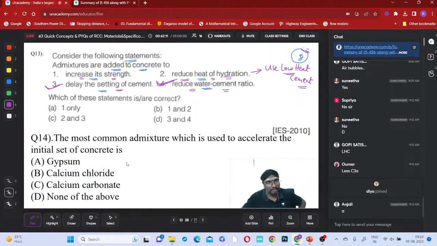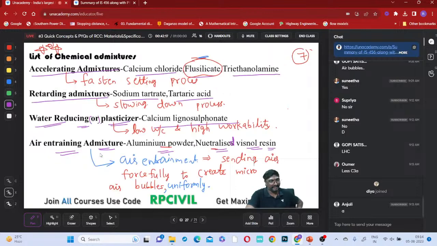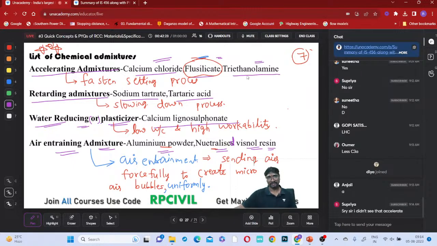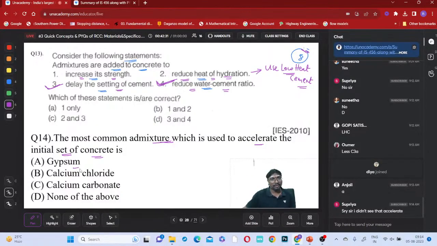Dia, good morning. The most common admixture which is used to accelerate the initial setting of concrete is, right? Accelerating the initial setting is what? Calcium chloride, gypsum, and triethanolamine. So these are the chemicals given. Which one is it? Gypsum, no. Calcium chloride, yes. Calcium chloride is the only one given. Malu Havaldar answered correctly, right? Shall I move to the next question?